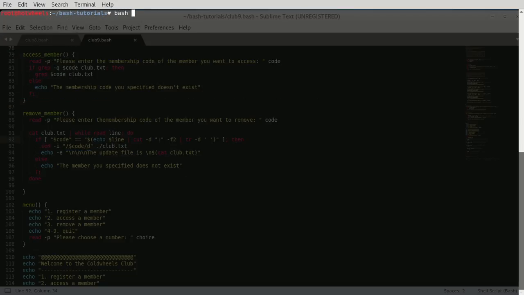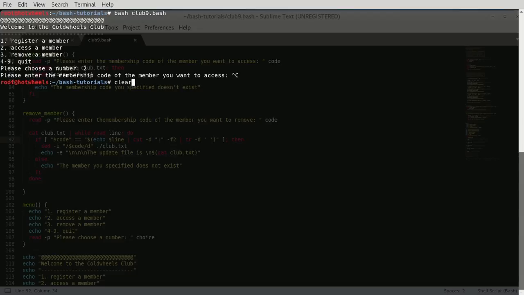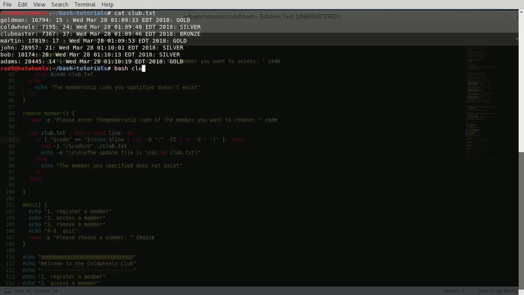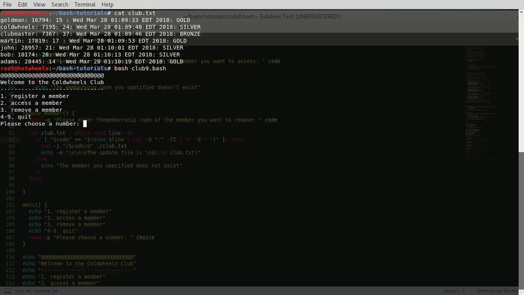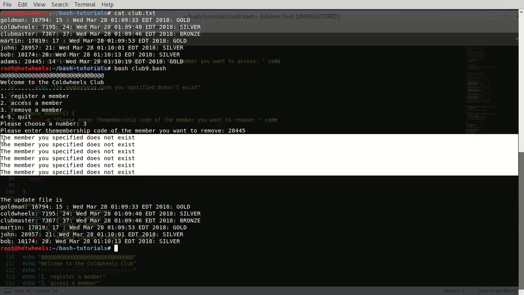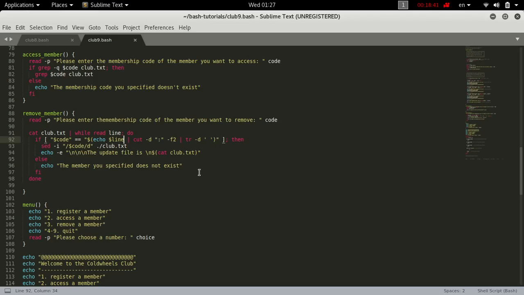And if we bash club9.bash and remove, let's first cat club.txt and then bash club9.bash and try to remove Adams, 28445. It does remove Adams, but first, for every line that does not contain this code, it says the member you specified does not exist. We really only want this to be executed if the member you specified does not exist in the whole file and not in a line.